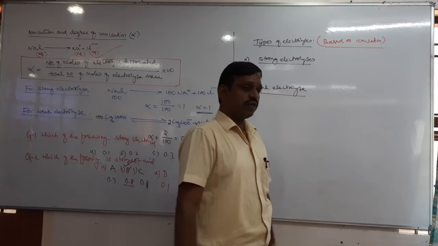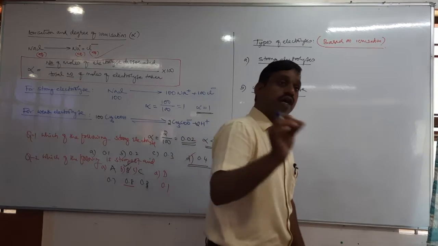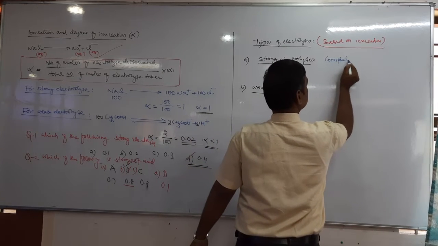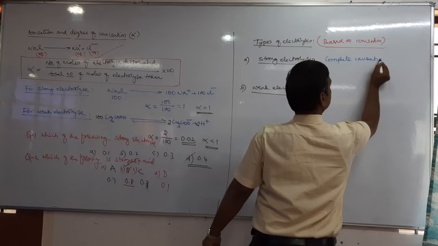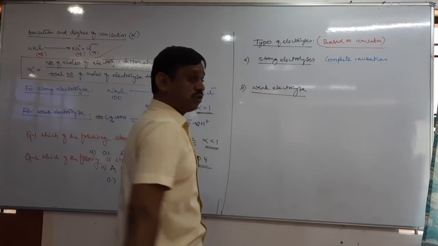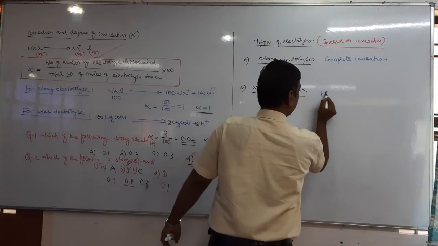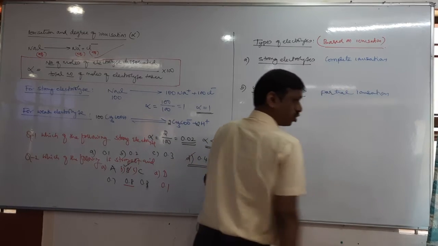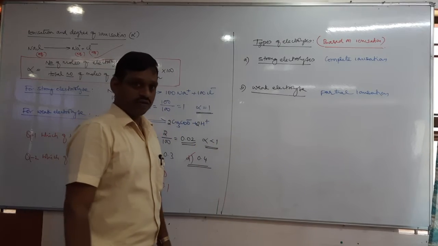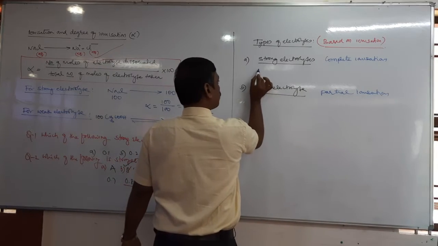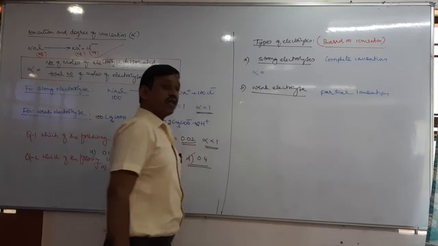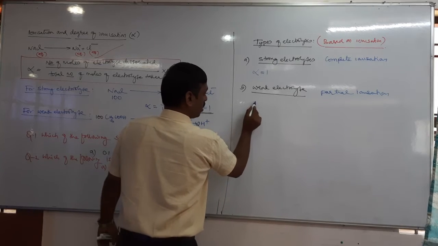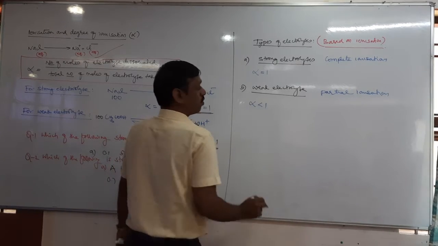Then what about weak electrolytes? The electrolyte which undergoes partial ionization. So here these electrolytes undergo complete ionization in aqueous solution. Here they undergo partial ionization in aqueous solution at moderate concentration. Then what about alpha of a strong electrolyte? The degree of dissociation is always 1. In the case of a weak electrolyte, alpha is always less than 1.